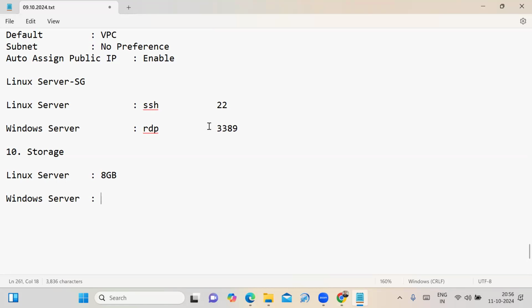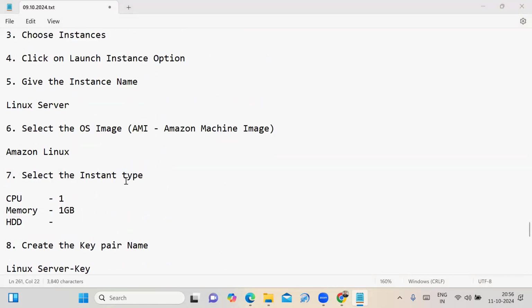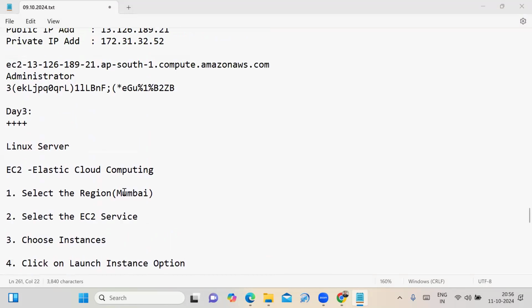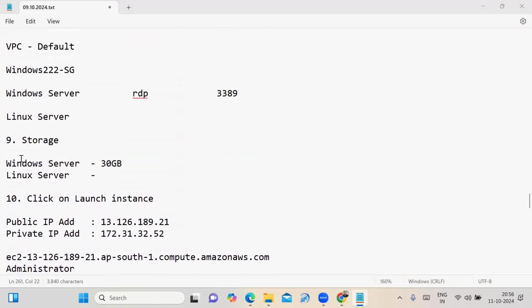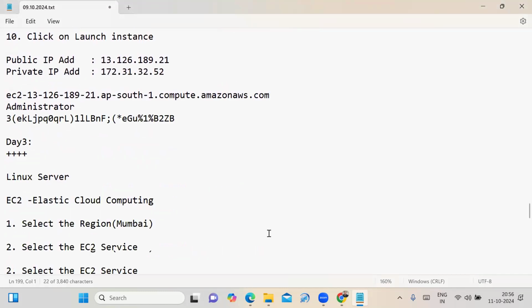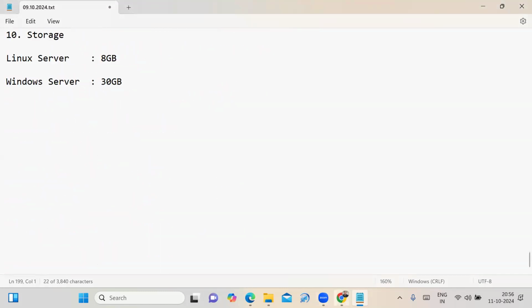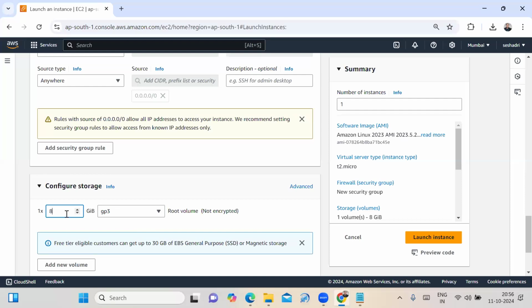For the Windows server, the default storage is 30 GB. That's what I discussed in the last session. See here, for the Windows server, the default storage is 30 GB. Now when you are launching the Linux server, the default storage is 8 GB. It's nothing but the root volume.